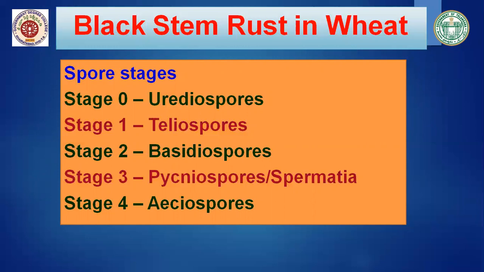Now we'll see what the 5 spore stages are. Stage 0, urediniospores. Stage 1 is teliospores. Stage 2 is basidiospores. Stage 3 is pycniospores or spermatia. Stage 4 is aeciospores or aecidiospores.